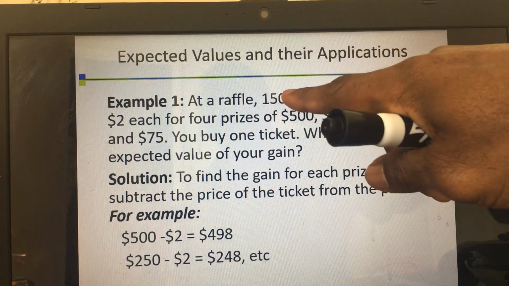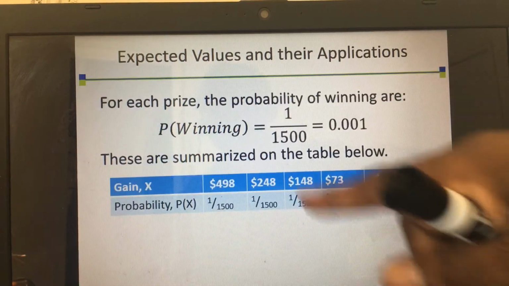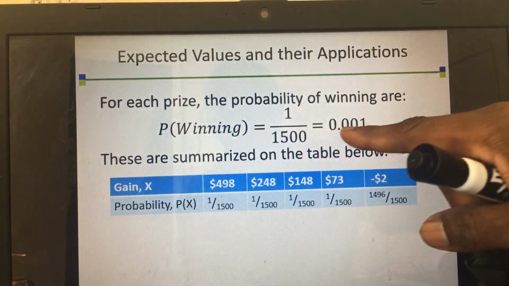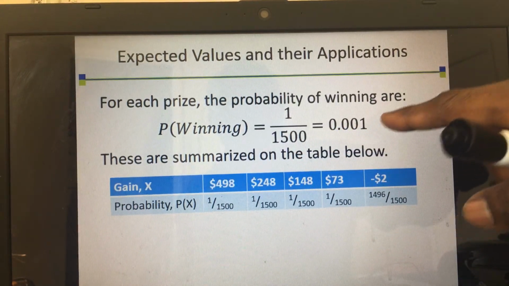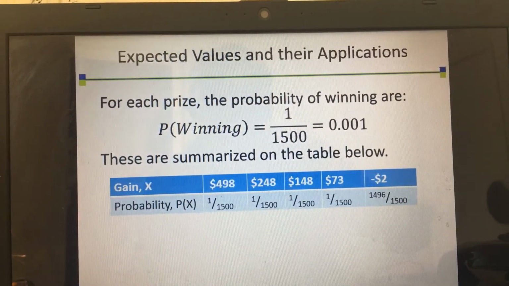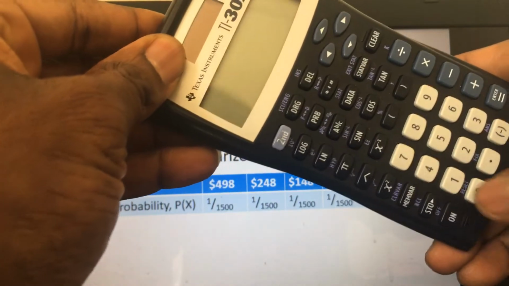So you have 1 out of 1,500. That means the probability of winning is 1 out of 1,500, which is 0.001. So how do I get 0.001? I got it with my calculator.